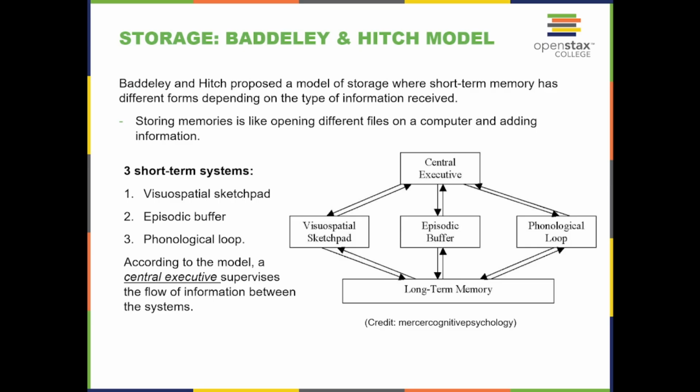Storage, Baddeley and Hitch model. Baddeley and Hitch proposed a model of storage where short-term memory has different forms depending on the type of information received. Storing memories is like opening different files in a computer and adding information. There are three short-term systems: visual spatial sketchpad, episodic buffer, and phonological loop. According to the model, a central executive supervises the flow of information between the systems.